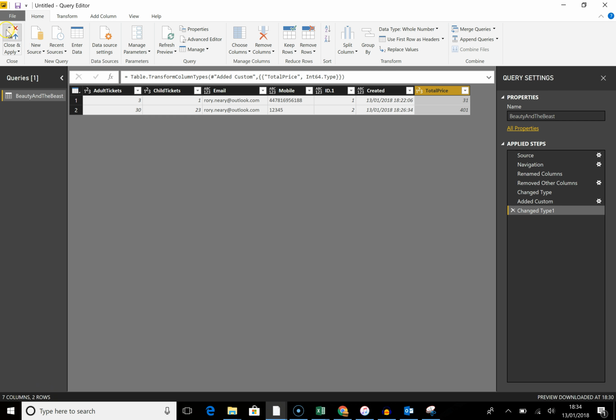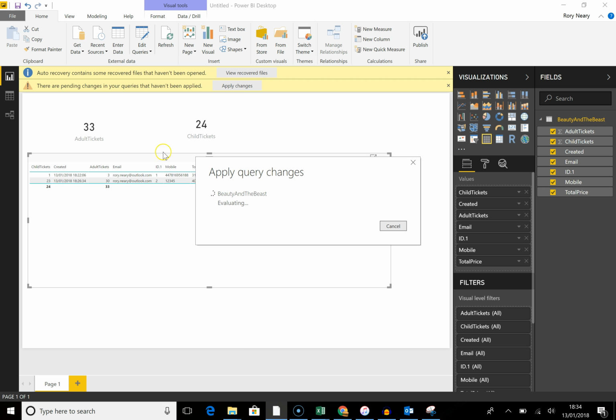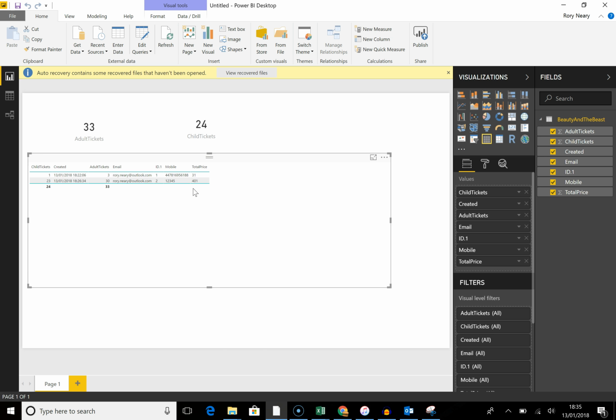And if I close and apply that, then what we'll find is that we'll end up with a total at the bottom of this. In it goes. That's interesting. I'm going to take that out, put it back in. There you are. So it ended with a total. So in total, we owe £432 for our tickets. Well done. Okay, and I'm going to publish this up to the Power BI service.